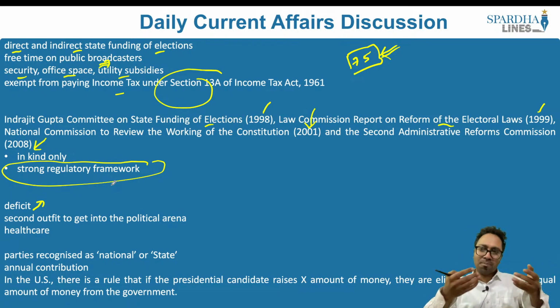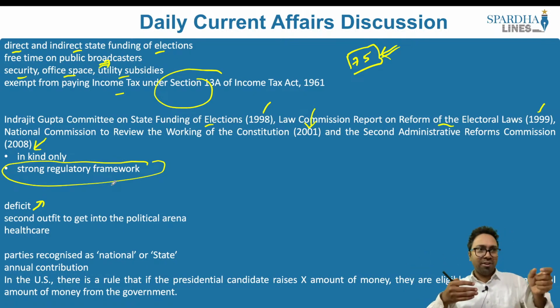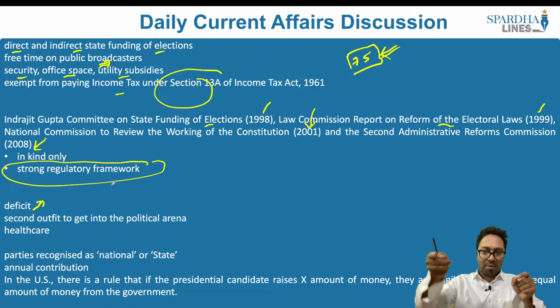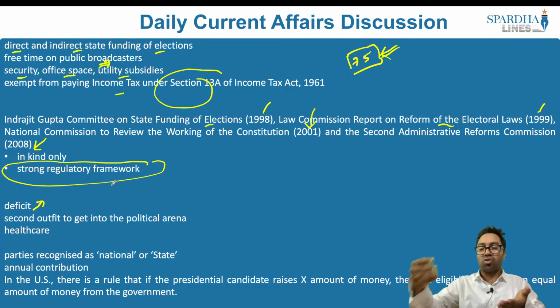So when such a process cannot be inculcated into the person, what is the use of coming up with state funded elections for this section of people who are already spending a lot when it comes to electioneering? Even if there is a threshold that has been set at 75 lakhs, 50 lakhs, whatsoever that is, still candidates go on to spend huge amounts of money. So if the state is spending about 50 lakhs per candidate or to the political party in a constituency, that is not at all enough. So there can be a problem in the near future. So there will be a deficit, and as a result, state funding should not happen.